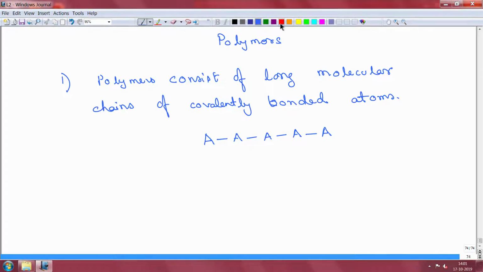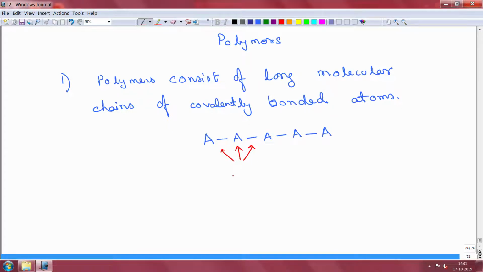Now, in a situation like this where a structural unit is bonded to only two other structural units, and that is repeated again and again, this is known as a linear polymer.